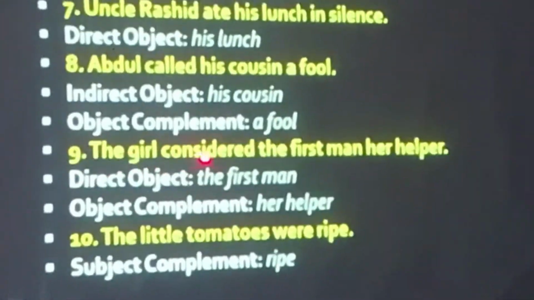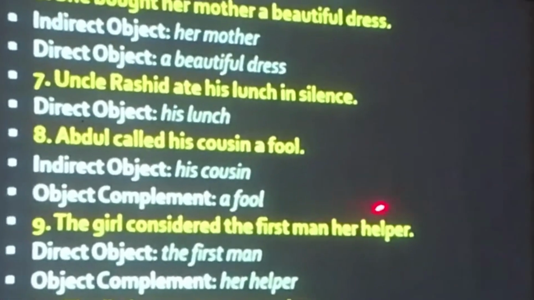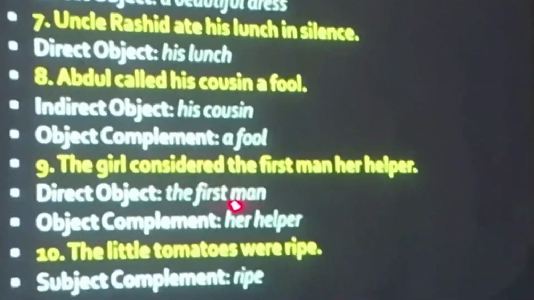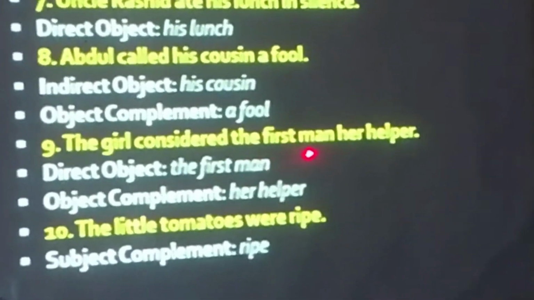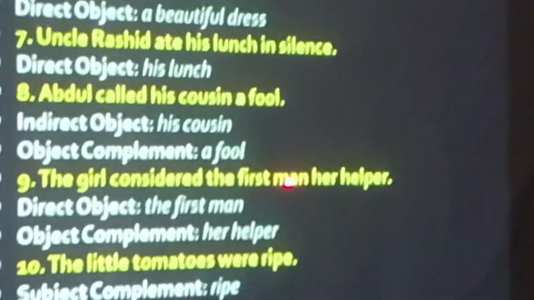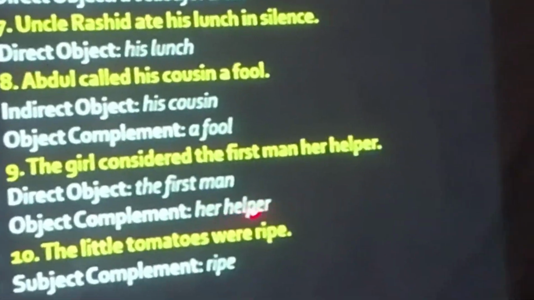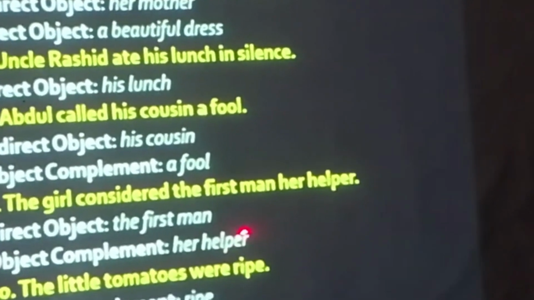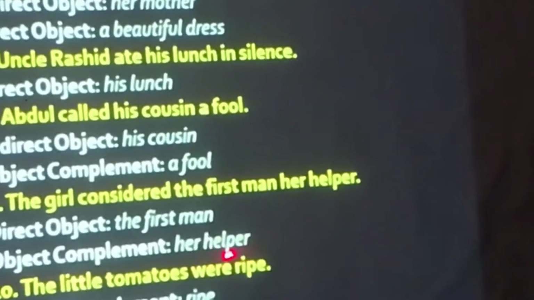Clear? Next one, the girl considered the first man her helper. The first man is the direct object because she worked on the first man. The action of considering is directly affecting the first man. Clear? Then the first man is also an object. So the first man is also an object and her helper is completing the object. Clear? If we simply say the girl considered the first man, we cannot understand it.